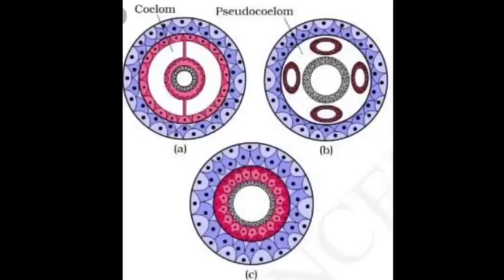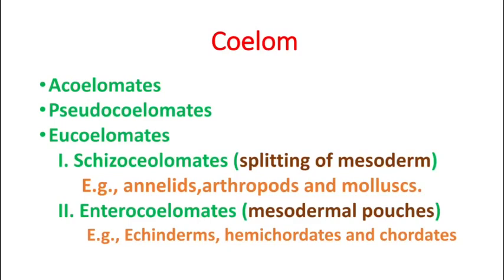Then eucoelomate animals are further divided into two types based on the formation of coelom: schizocoelomates and enterocoelomates. In schizocoelomates, the coelom is formed from splitting of mesoderm. Examples, annelids, arthropods and mollusks. In enterocoelomates, coelom is formed from mesodermal pouches of archenteron. Examples, echinoderms, hemichordates and chordates.